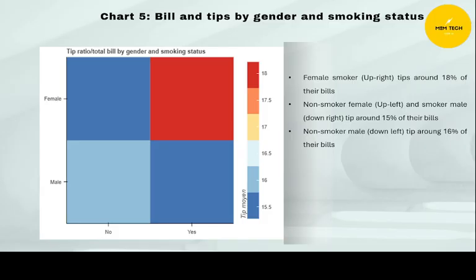Female non-smokers and male smokers tip around 15% of their bill. Non-smoker male on the down left tip around 16% of their bill. So mostly, female smokers and non-smoker males have the highest tip percentage.